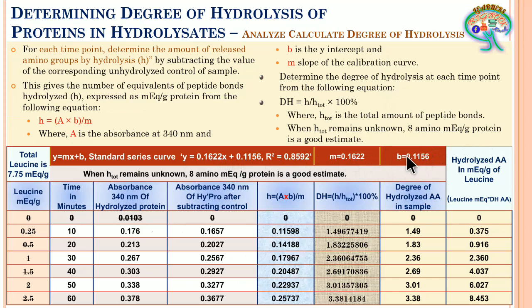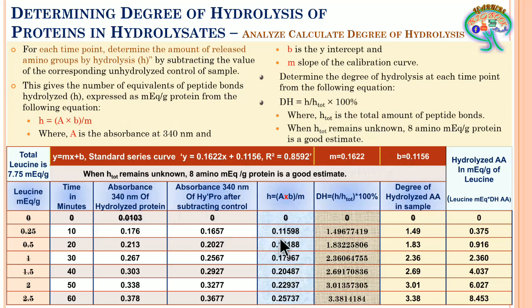Now, when we subject the absorbance, the M value and the B value to this, we get these values of H, which is the hydrolyzed amount of the protein.